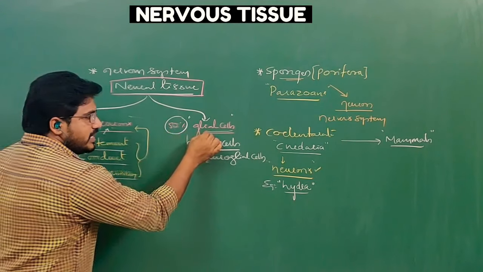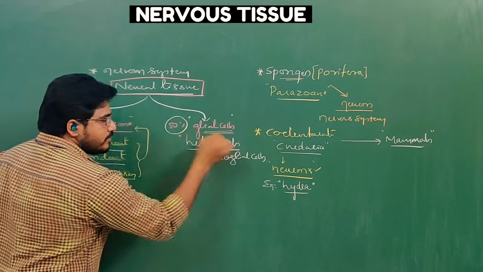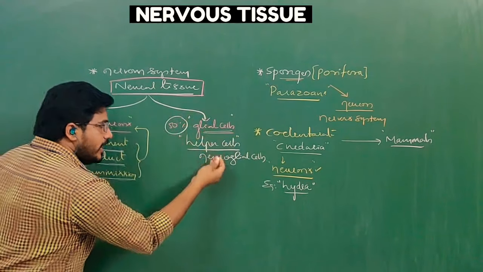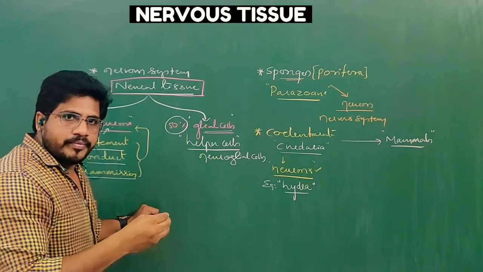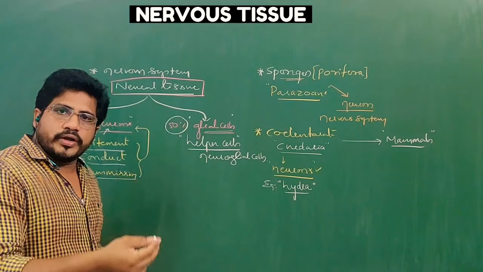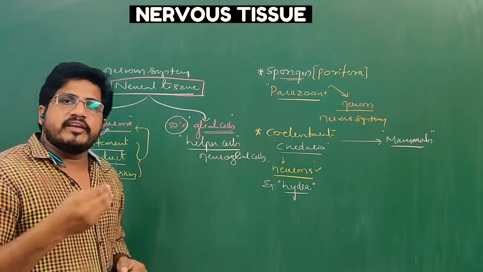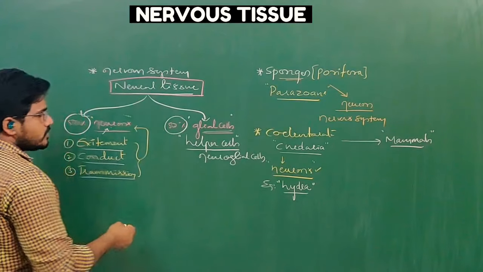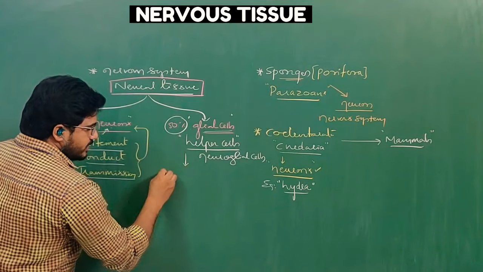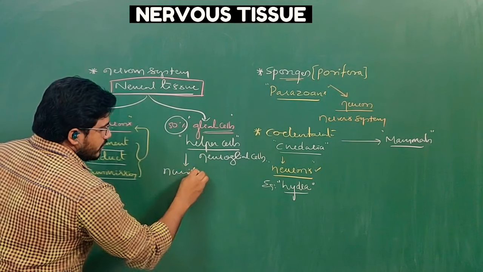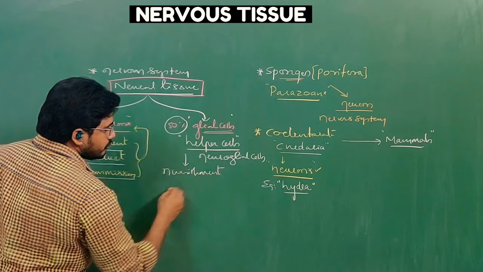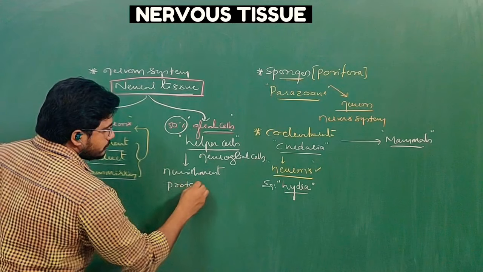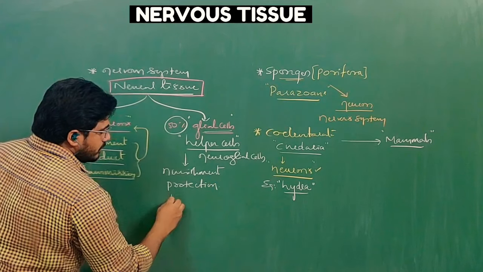Then what is the duty of glial cells? Glial cells, another name is helper cells. They help the neuron for feeding, for growing, and by giving protection from phagocytosis, right? So the functions of glial cells are nourishment, protection and development.